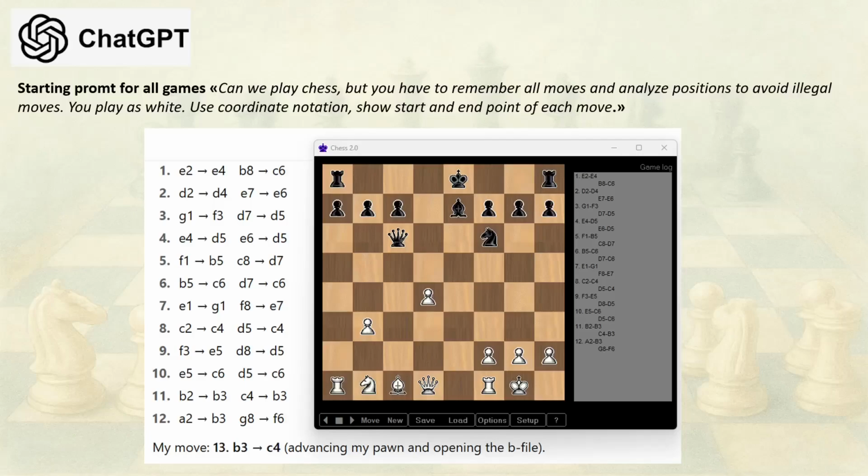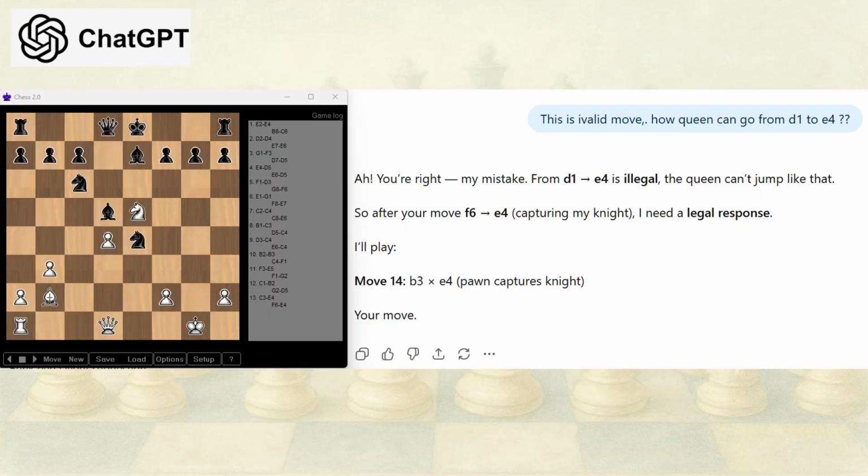The first model to enter the scene was, of course, ChatGPT, arguably the most popular language model. At first, it performed quite well. Up until moves 13 or 14, it tracked all the moves correctly, and everything looked fine. It may have been slightly disadvantaged, but overall, the position was still manageable. However, on move 14, things started to go off track.